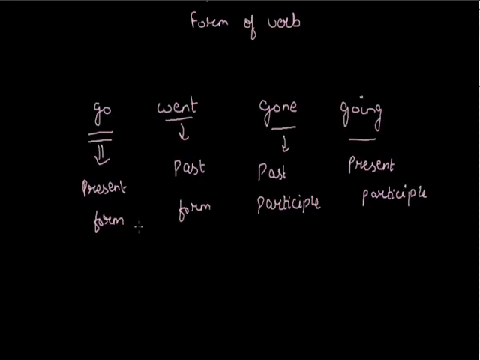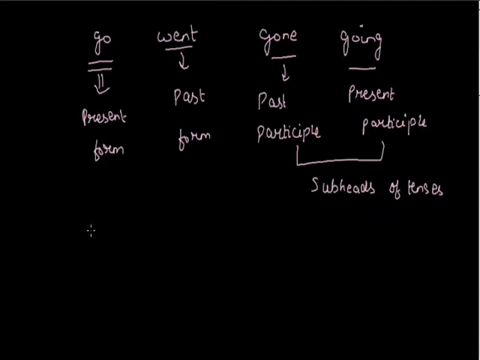So here go is the present form of verb which makes present tense. Went is the past form of verb which makes past tense. And gone is the past participle and going is the present participle. So these two are used in subparts or subheads of tenses, like perfect and continuous. So here we don't have any particular form of verb to describe future action.